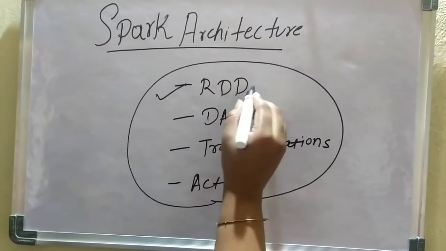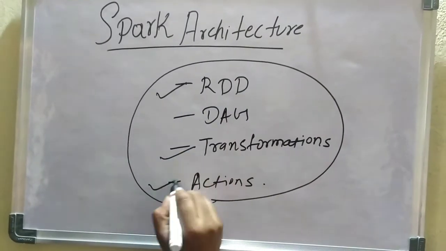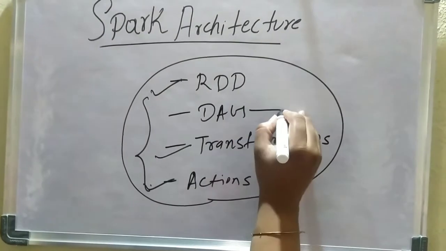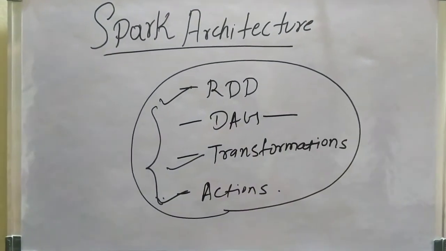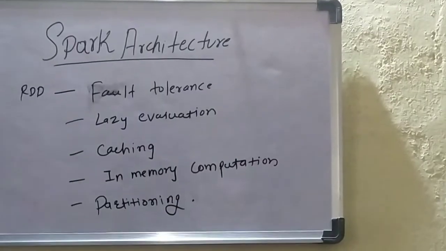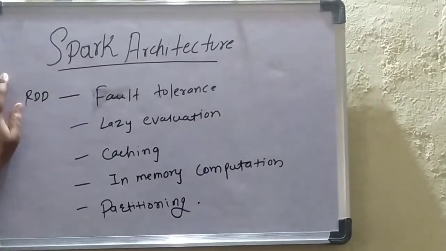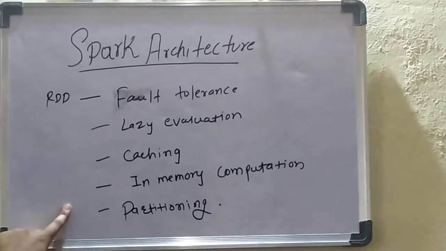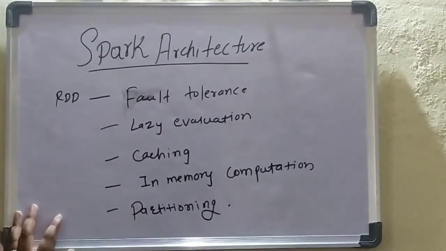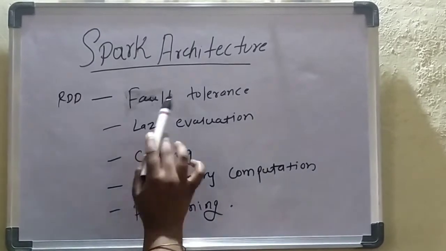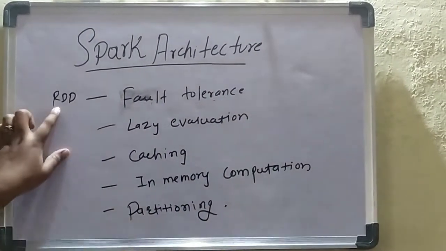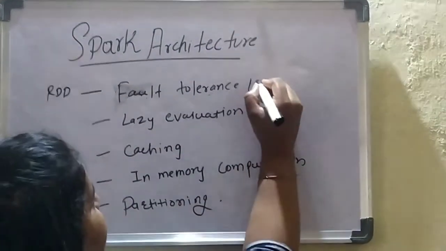We will see what is RDD, and how RDD is related to transformation and action. These three concepts we will be seeing in today's video, and the DAG we will be seeing in the next part. So let us start with the video. These are the features of RDD: fault tolerance, lazy evaluation, caching, in-memory computation and partitioning. We will see each of these features in brief and how it is related to RDD.